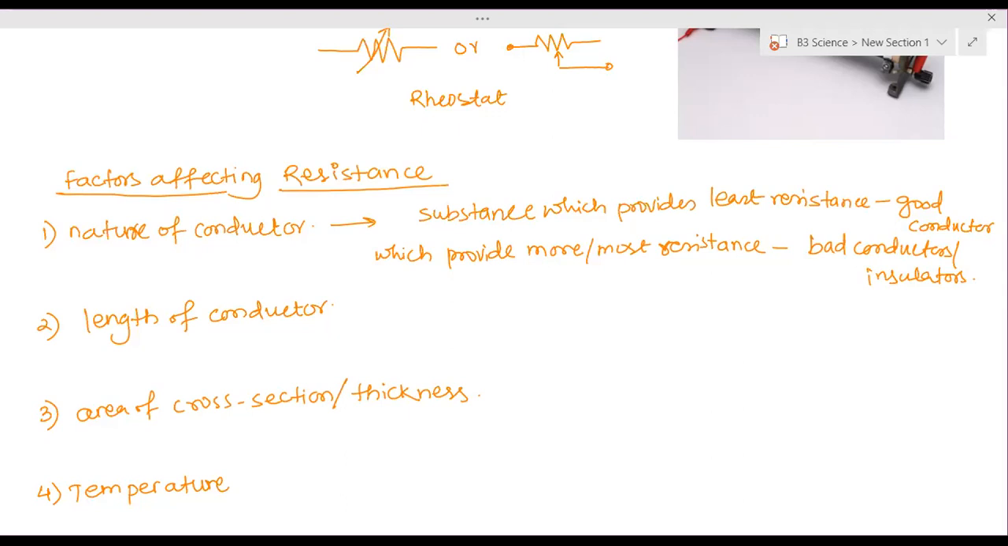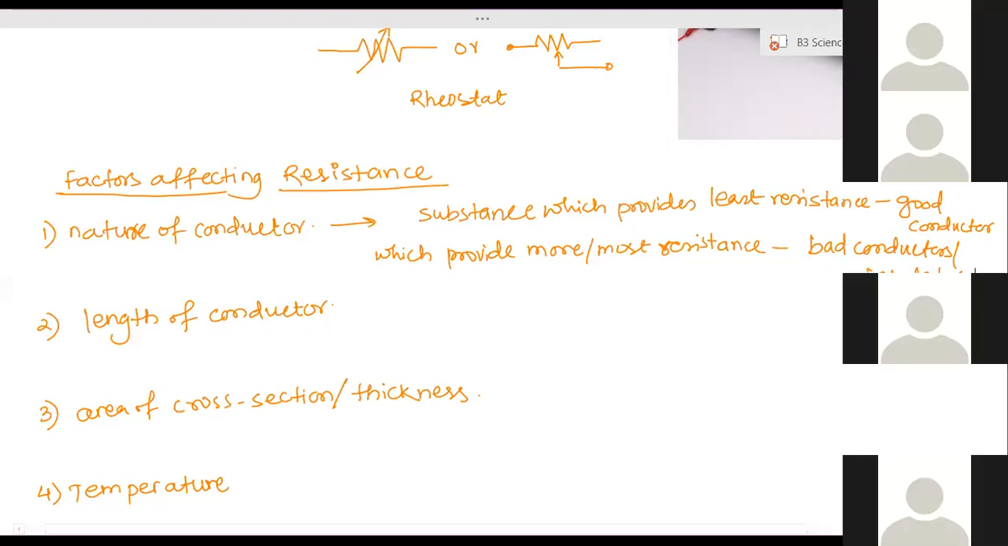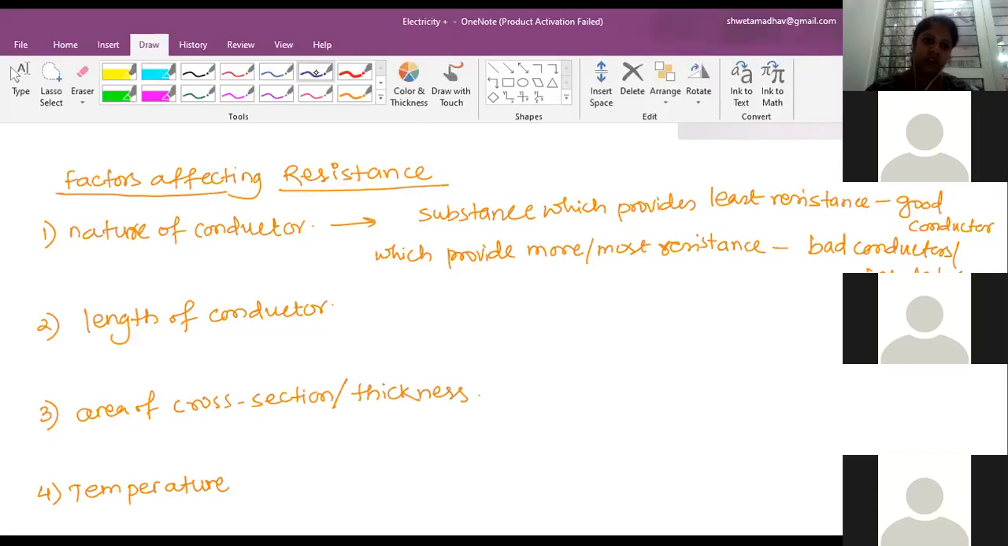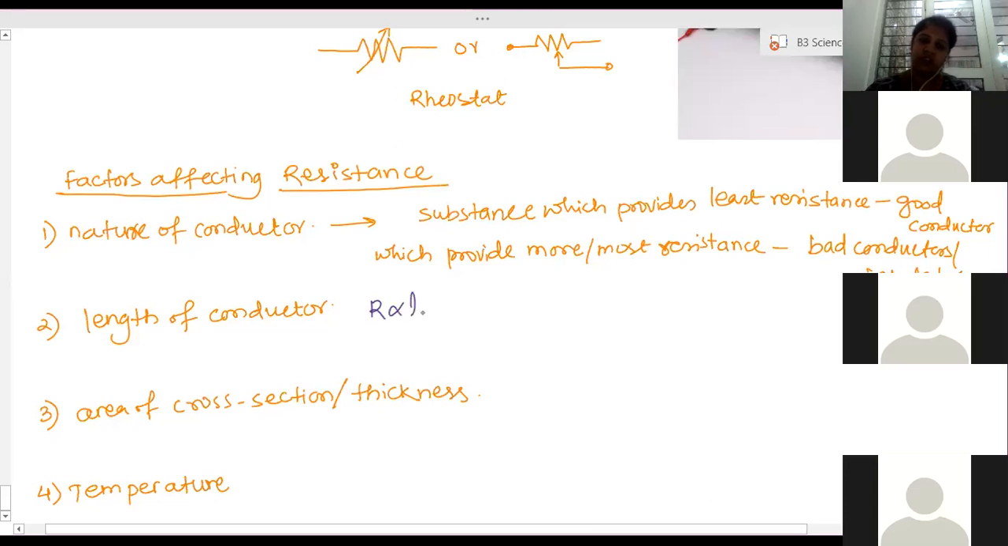So when there is more length, there are more collisions, so more obstruction. What does this mean? The more the length, the more the resistance. More the length, electrons will keep colliding with more atoms, and due to that the obstruction provided will keep on increasing. So resistance will increase with the length of the conductor. So resistance is directly proportional to length. Clear?